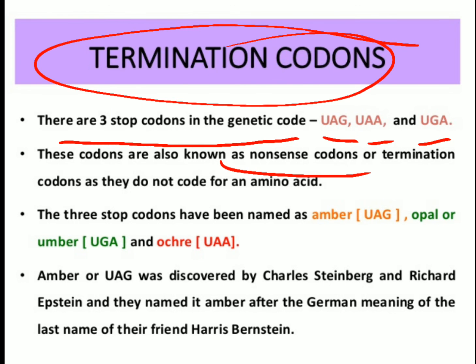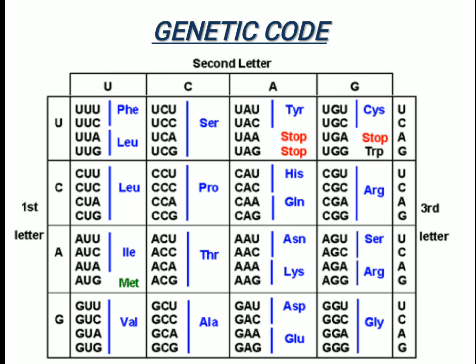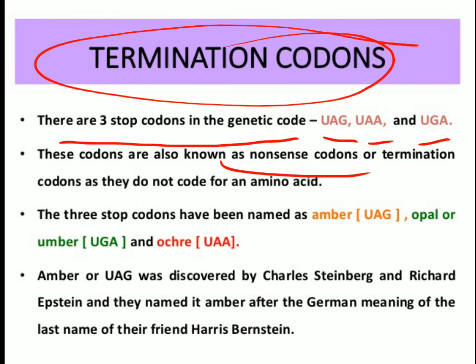As I showed you in the dictionary of the genetic code, these are the three codons which do not code for any amino acid. During the formation of the polypeptide chain, whenever these sequences come in the way, termination occurs and the polypeptide chain stops, because it comes across a triplet codon which does not code for anything.